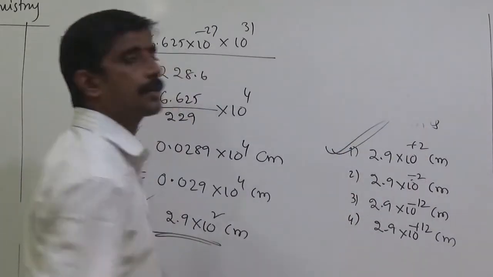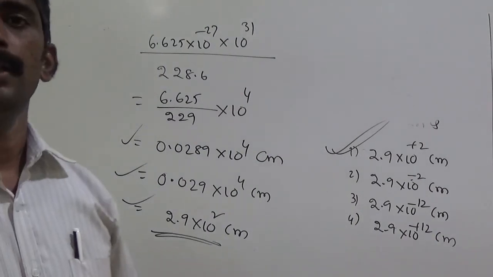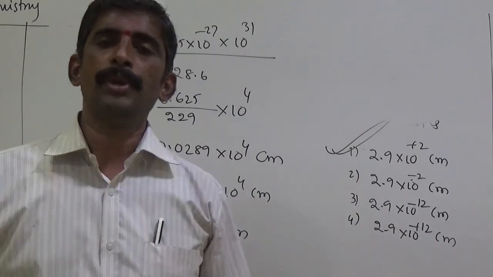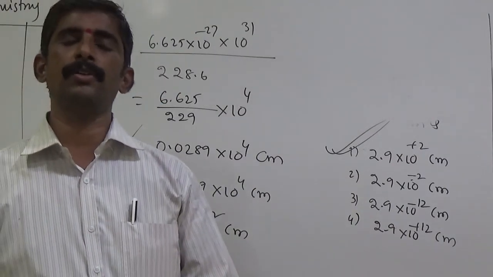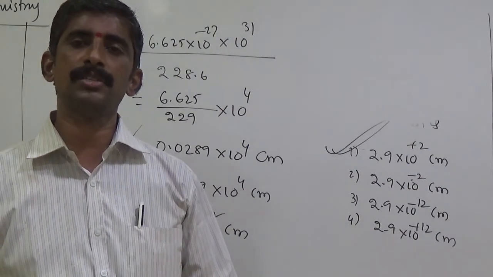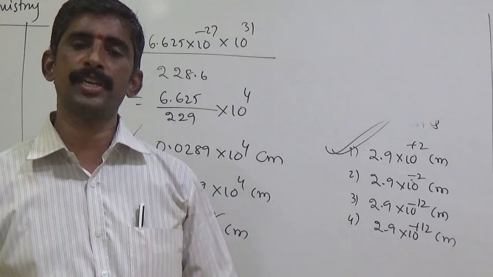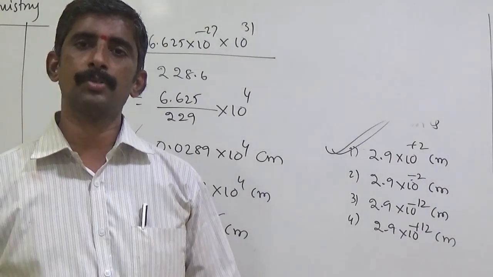Okay, students, these problems were numericals on the de Broglie wave concept and the Heisenberg concept. Next class I will start the next concept: the Schrodinger equation and quantum numbers of orbitals.